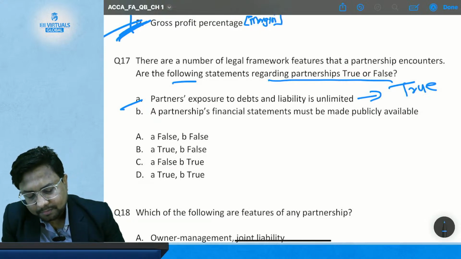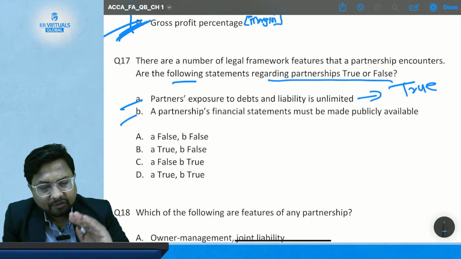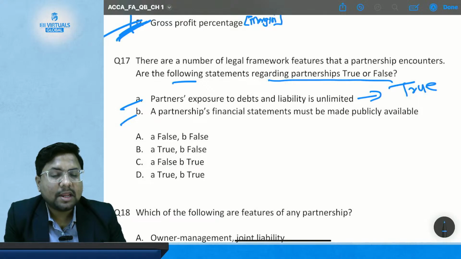Then comes statement B. A partnership's financial statements must be made publicly available.